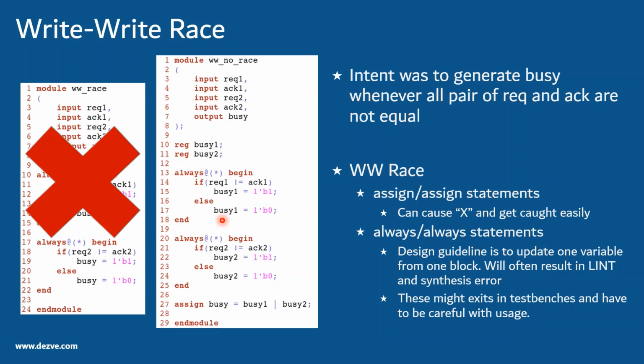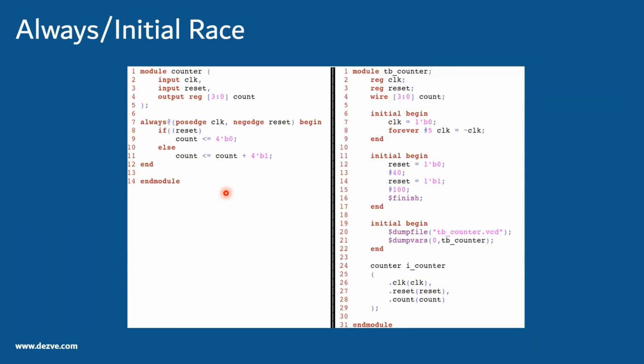There can be scenarios where you have mutually exclusive conditions which enable this or this, but if that is the case, it's better to write it within the same always block.